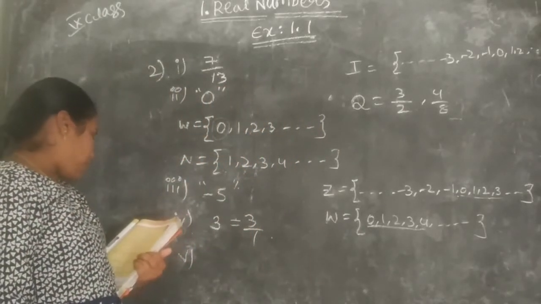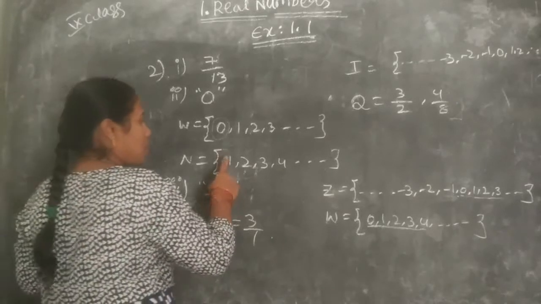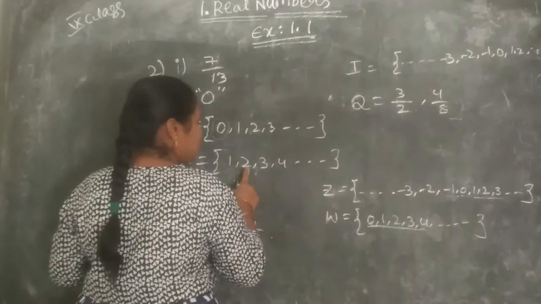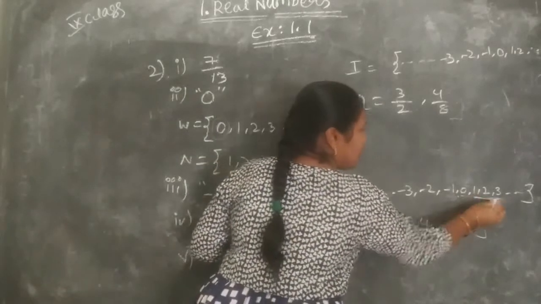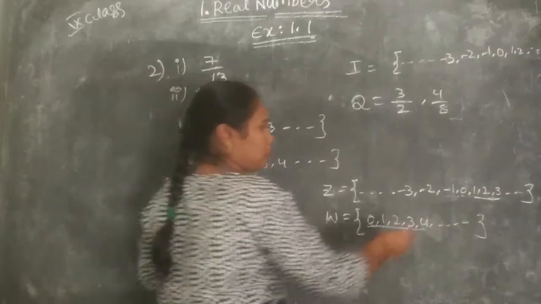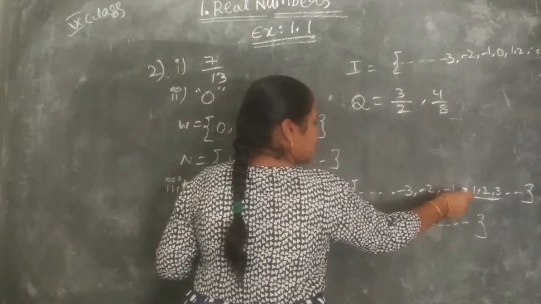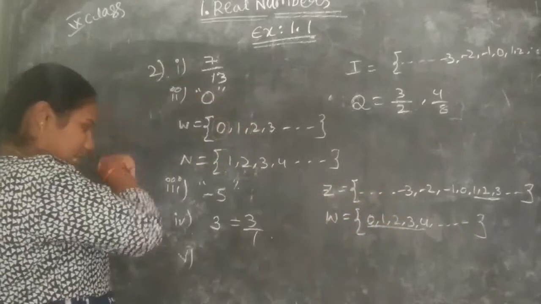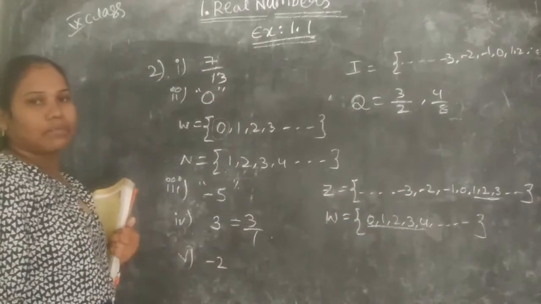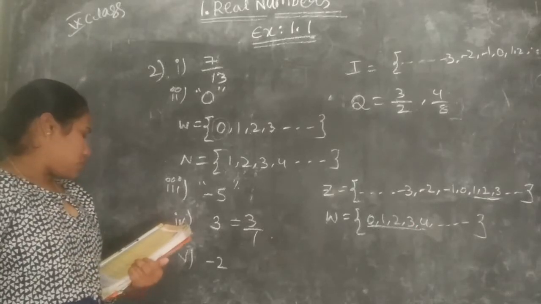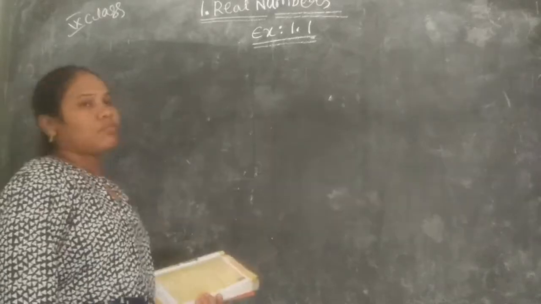And natural numbers are 1, 2, 3, 4 and so on. So up to 1 they are the same. So we take 0 or any number below it. I am taking -2. So that's it, the second one is completed.